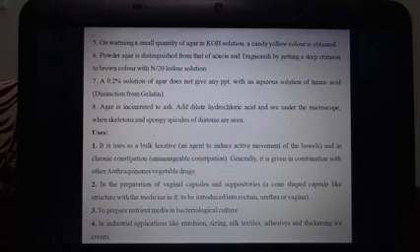In another test, we will take a 0.2% solution of agar, which will not give any precipitation with tannic acid, and this test can be used to differentiate this drug from gelatin. In case of gelatin, there will be formation of precipitation, but in agar there is no precipitation. And the last test, agar is incinerated to ash, and to this ash we will add dilute hydrochloric acid and see under the microscope; the skeleton and spongy spicules of diatoms will be observed.